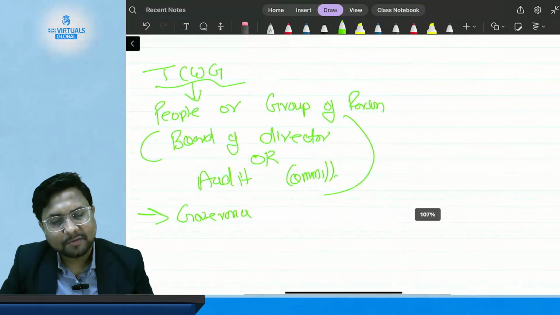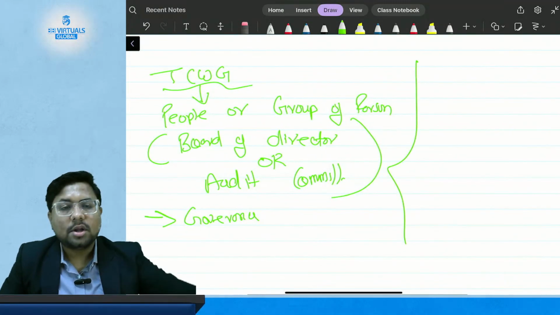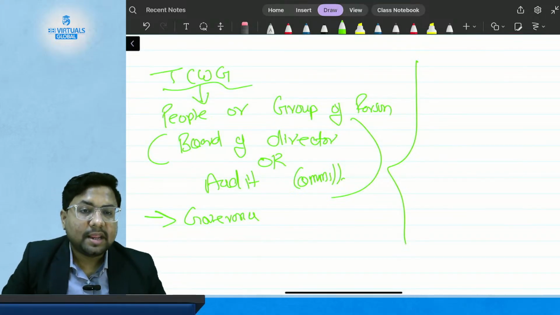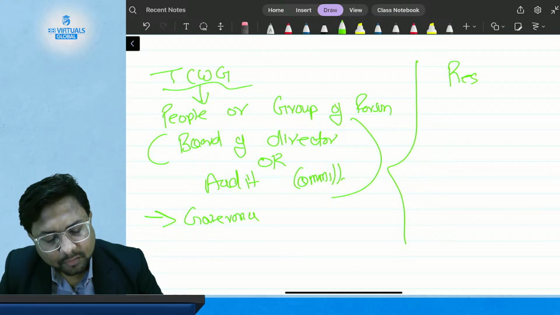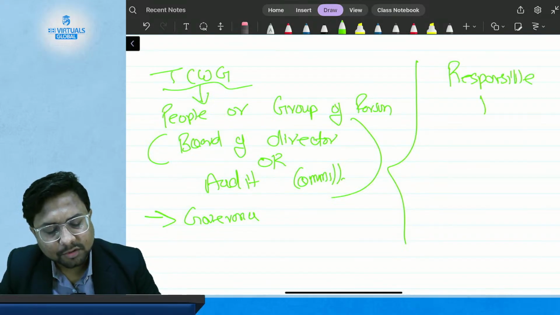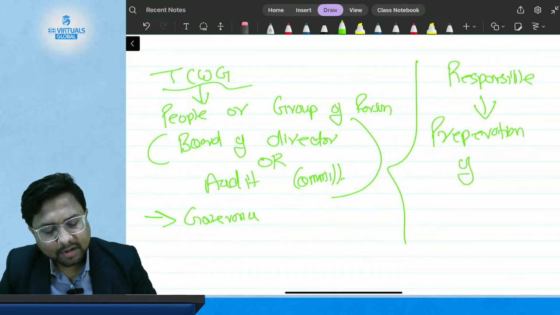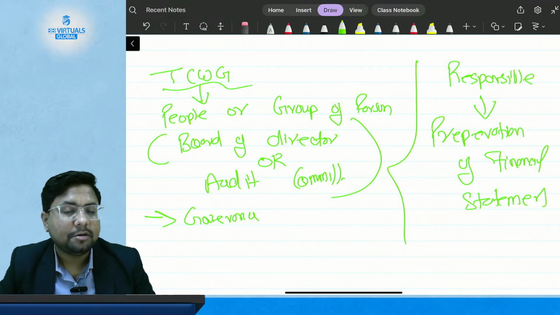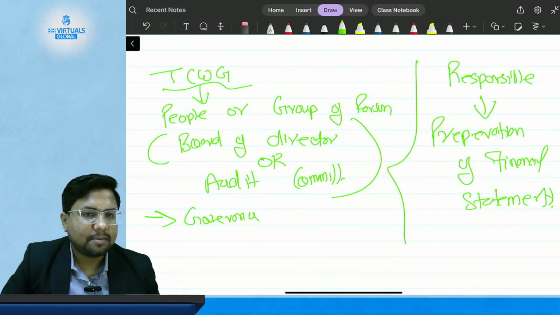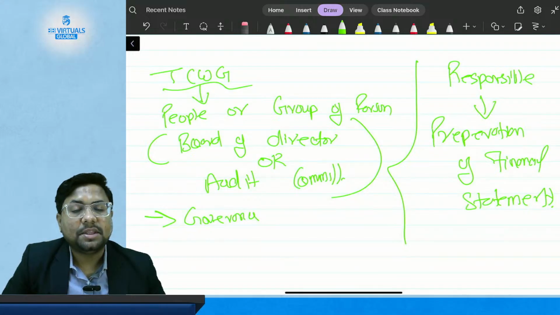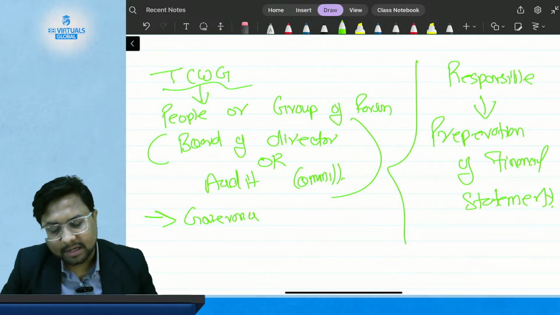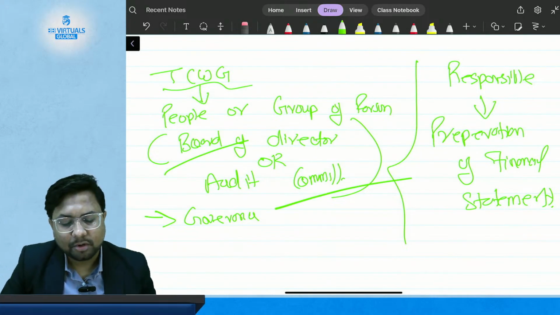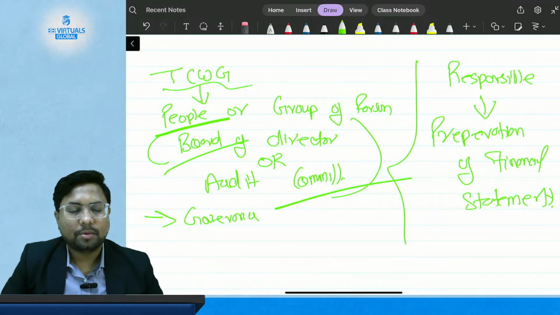They are responsible for management also, but even if they do not contribute to the management, they are responsible for governance and for the preparation of financial statements. So who is going to be responsible that the financial statements are prepared accurately, correctly and validly? The people who are charged with governance, that is TCWG. They can be the board of directors, they can be the audit committee, or they can be the people who are responsible for the preparation of the financial position.